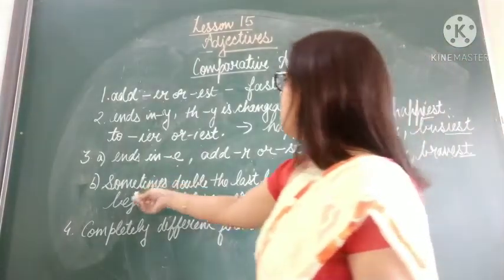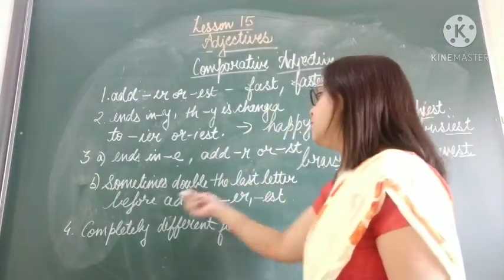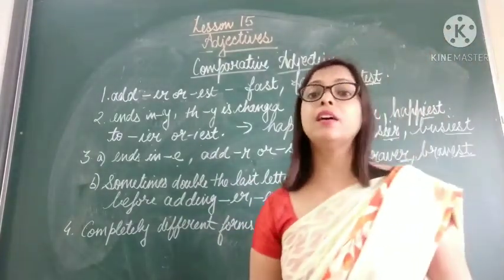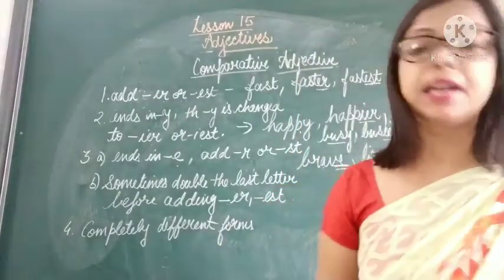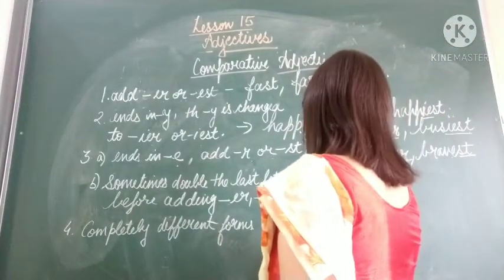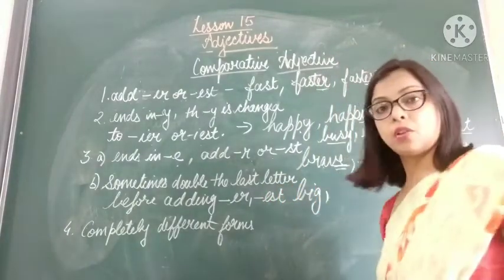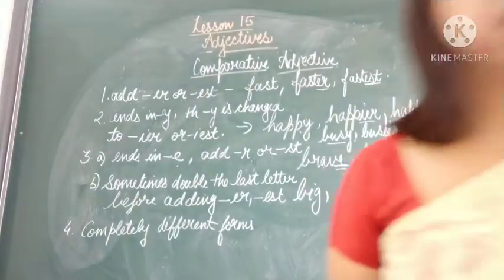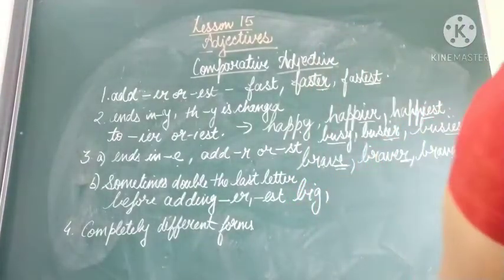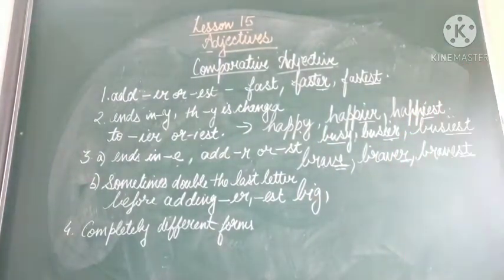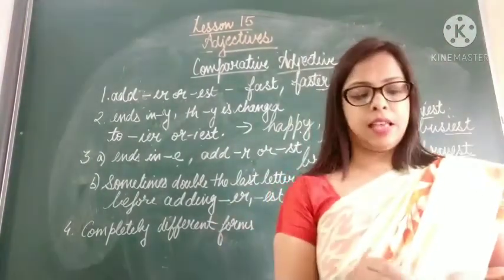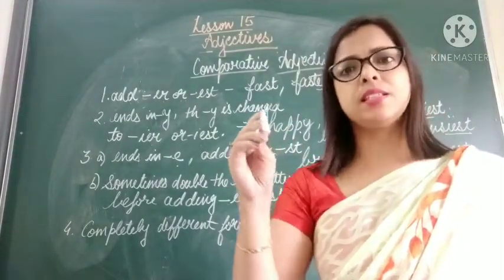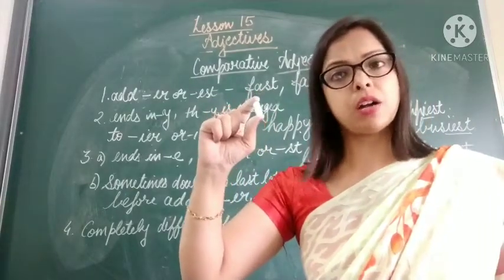Now third, sometimes we double the last letter before adding er or est. Sometimes we have to double the last letter. Let's take the example of big. Let me take a chalk. If I say this is a big chalk, let's say it is not looking big, but okay, let's say this is a big chalk. One chalk I am talking about.